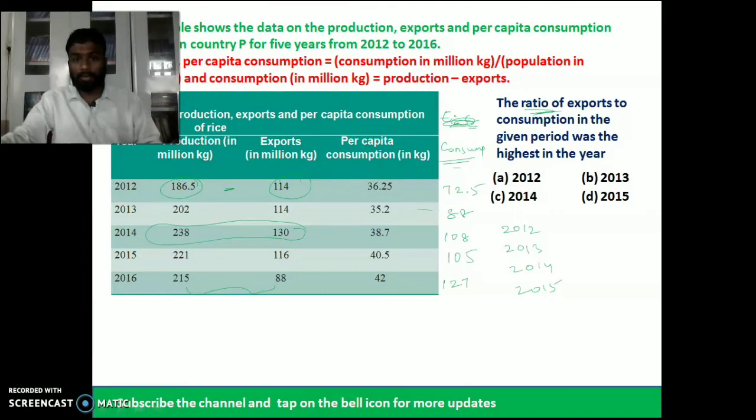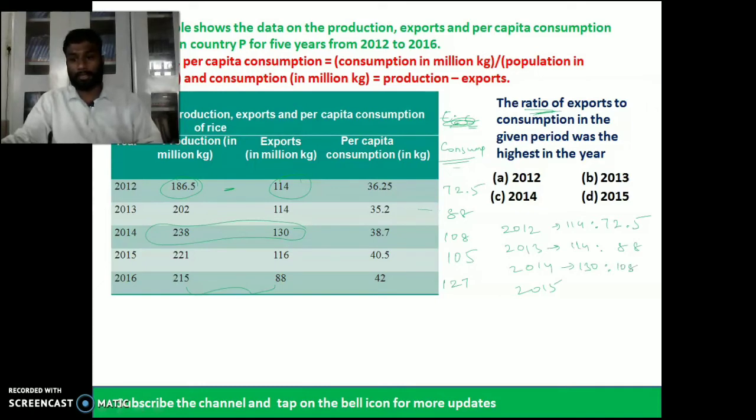So 114 is to 72.5. In 2013, it is 114 is to 88. In 2014, we have a ratio of 130 is to 108.